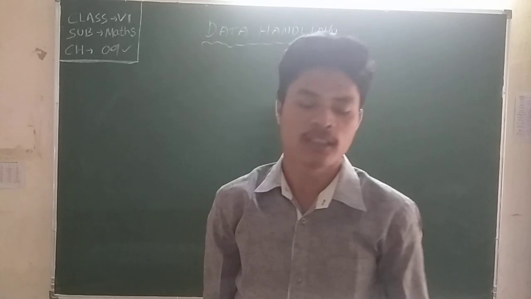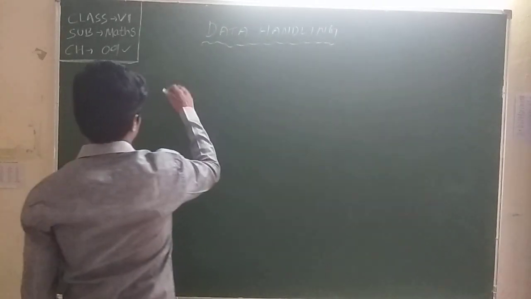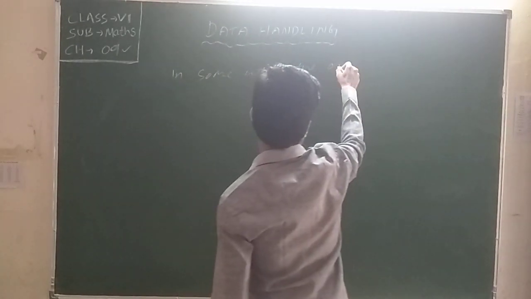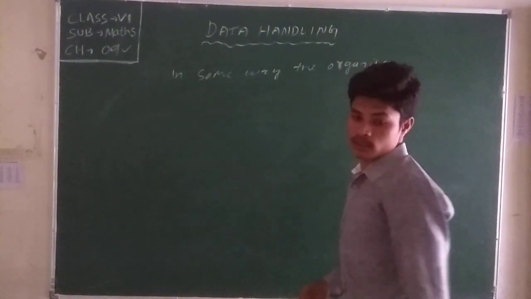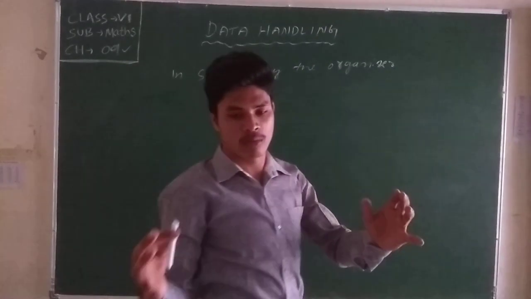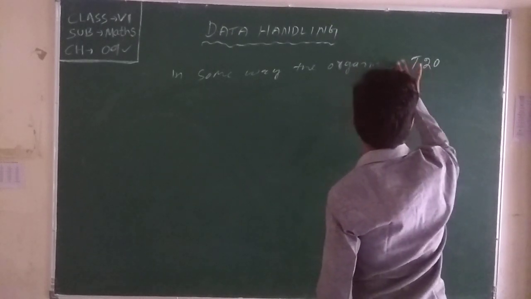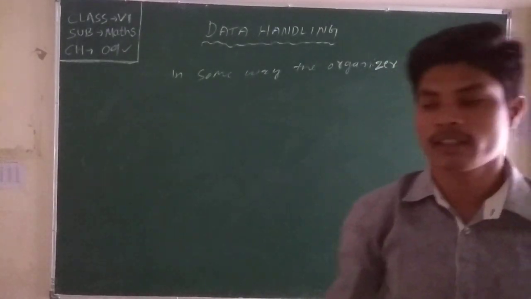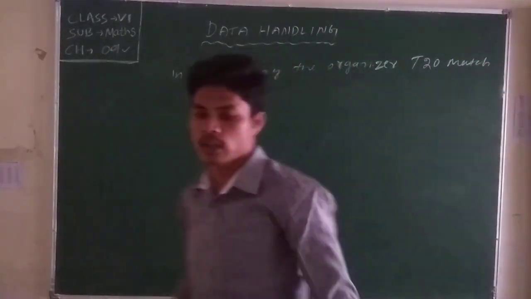Suppose we take a 2020 match, and the organizers organized 20 matches. Then we collect data. Suppose how many players are there?